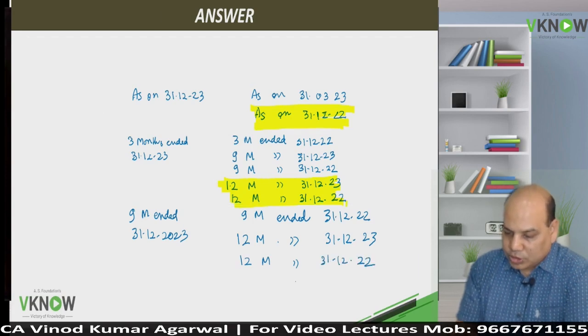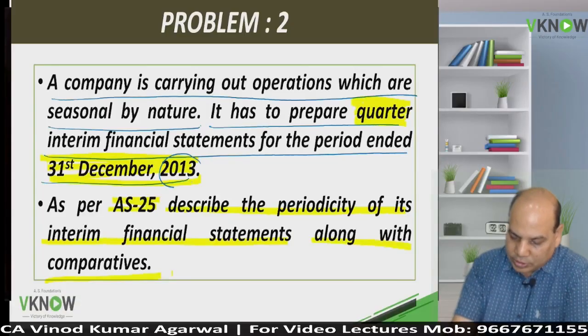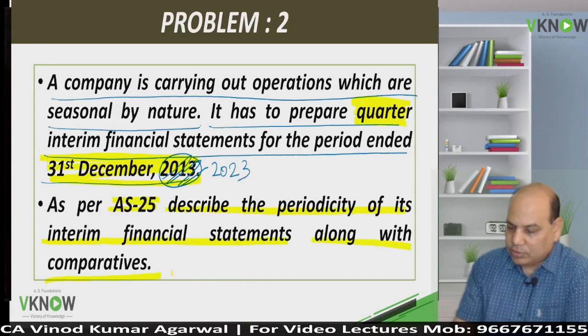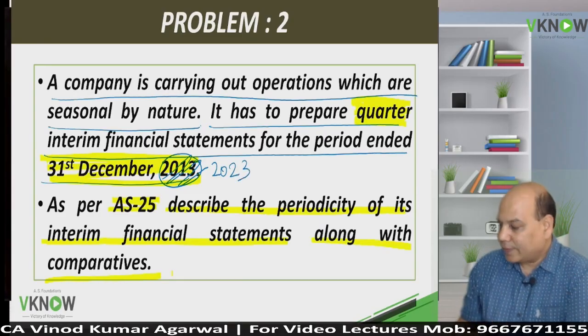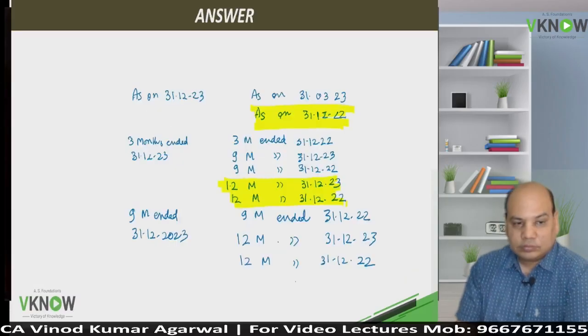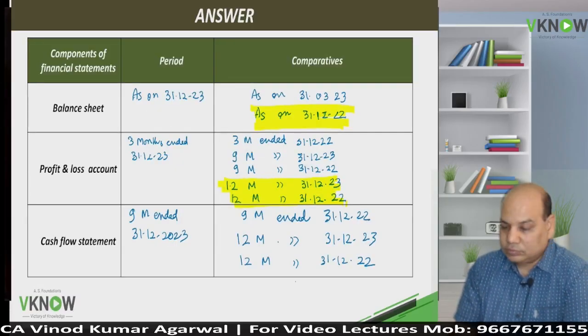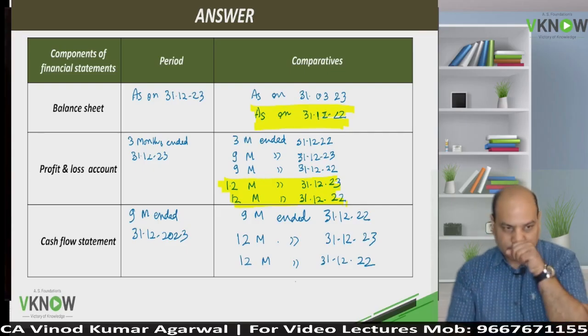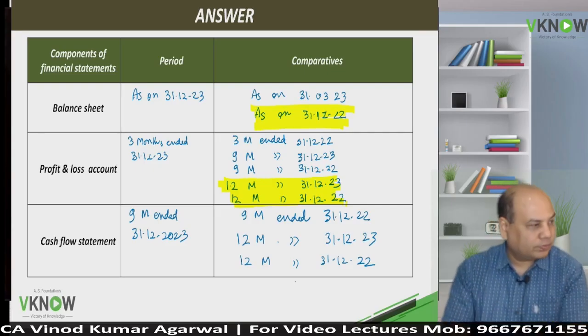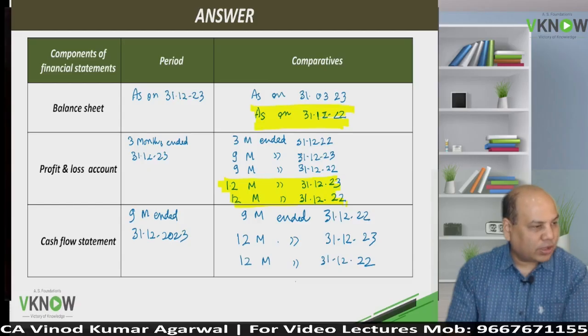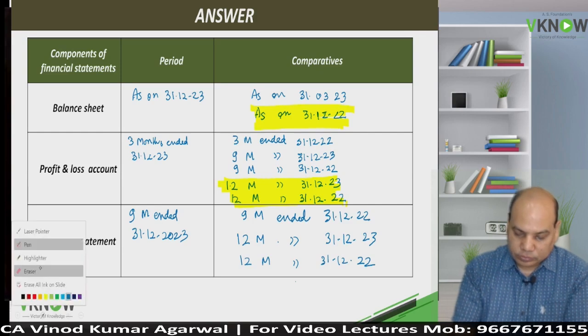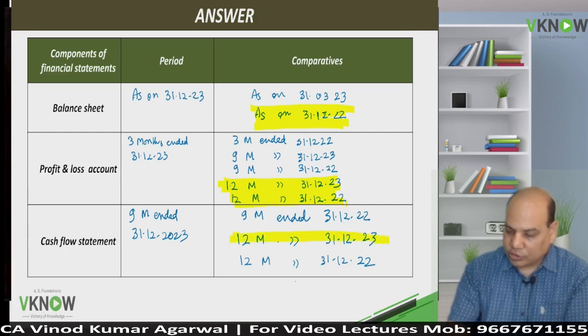Only one small change you do in the question. It is written 2013. You please make it 2023, so that it will match with the answer. This is the answer. Note it down. The highlighted ones are for seasonal business.